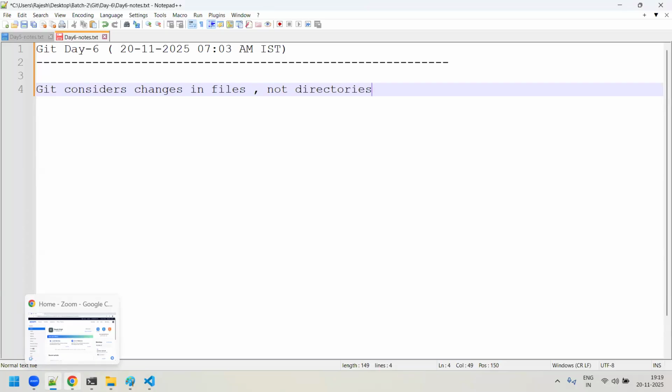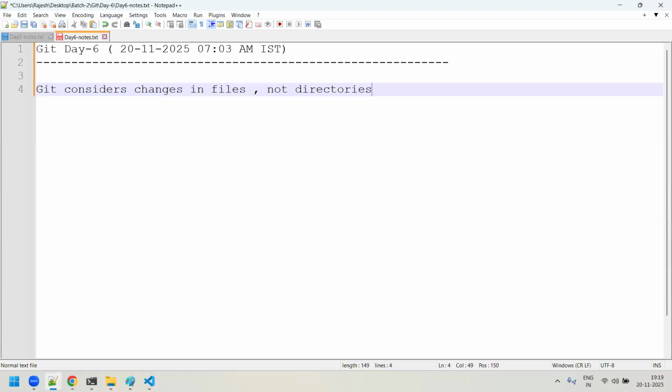Git always maintains history only on files, not on directories. Since test is a directory, it is never considered something to be tracked by Git, because Git never tracks history just for a directory. Git only tracks changes on normal files, not on directories. That is the first point you have to always remember. Am I clear, sir? Is it fine till here?